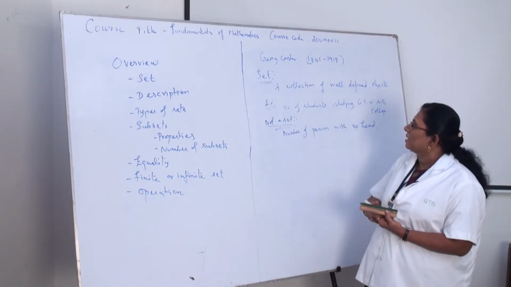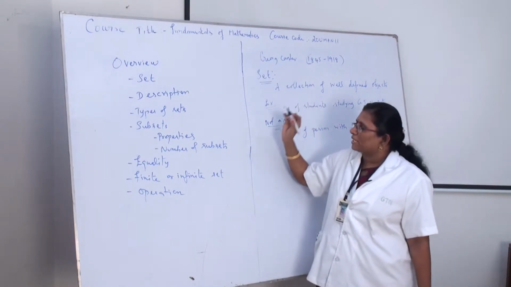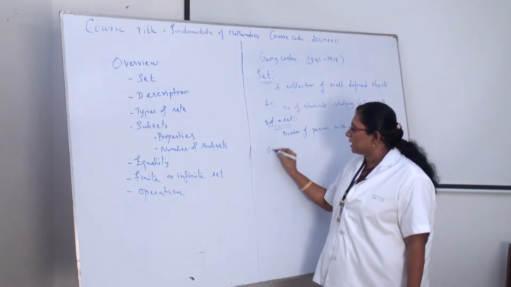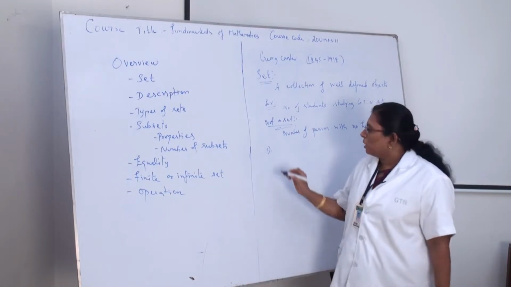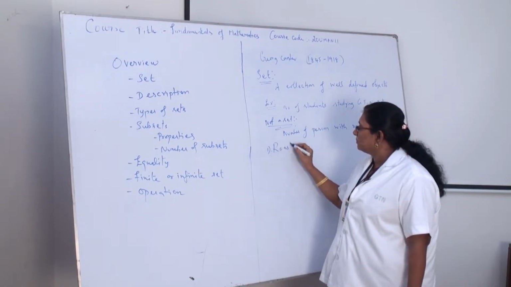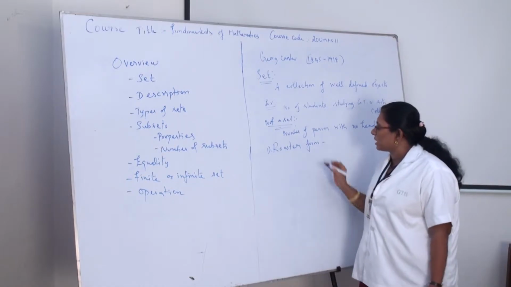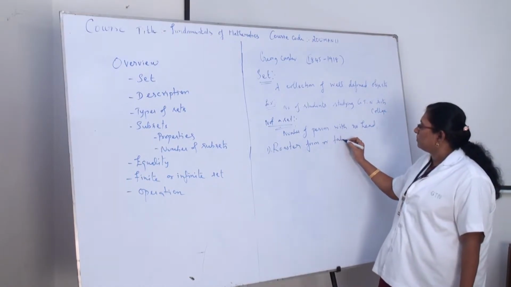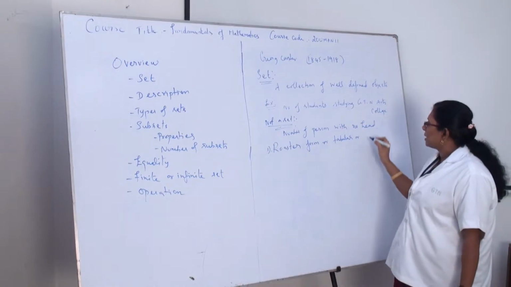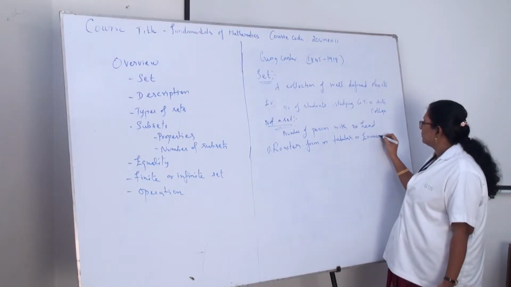The second thing: we have defined what a set is. We can describe a set in three different forms. One is roster form. The other name of roster form is tabular form, or enumeration form.